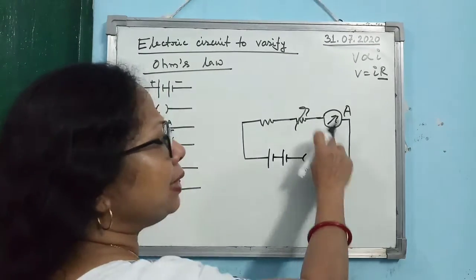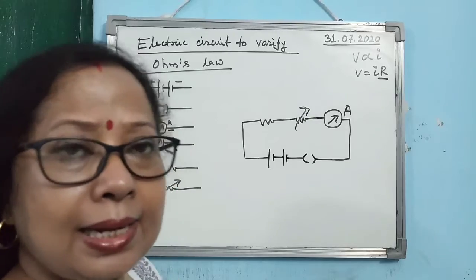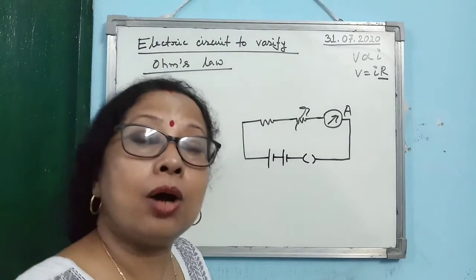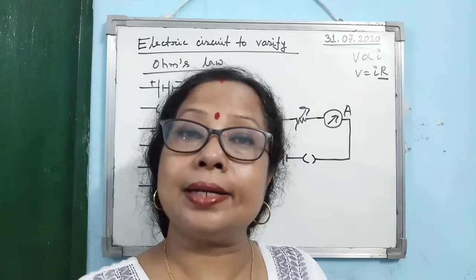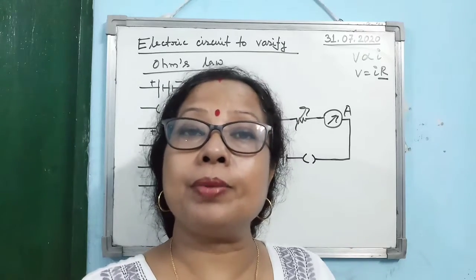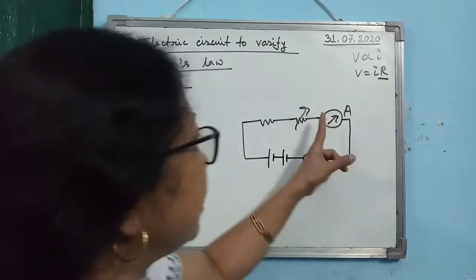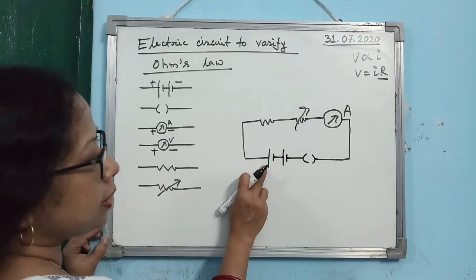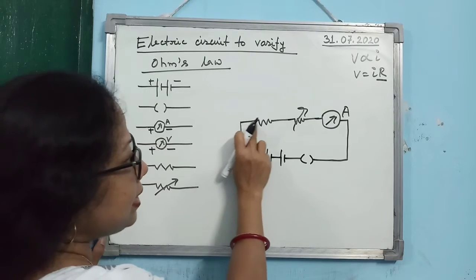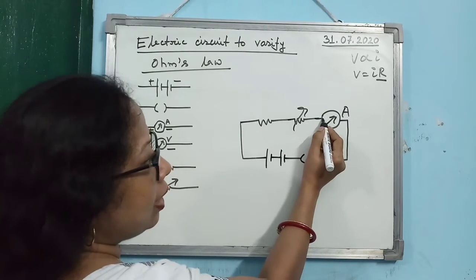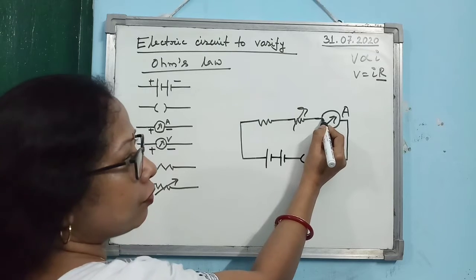The moment you are connecting the ammeter, you should know how to connect it. The positive terminal should be connected to the positive terminal of the battery. So look at the diagram. This is the positive terminal of the battery. It is connected indirectly to this terminal of the ammeter.